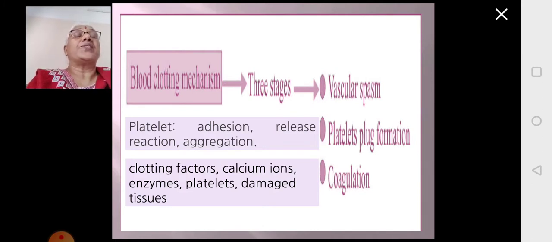This also tries to reduce the amount of blood loss, and then the actual process of clotting will happen, which is also called coagulation. For coagulation, it requires a lot of clotting factors, calcium ions, enzymes, platelets, and the damaged tissues, which will release some factors. All these together bring about the clotting of the blood.